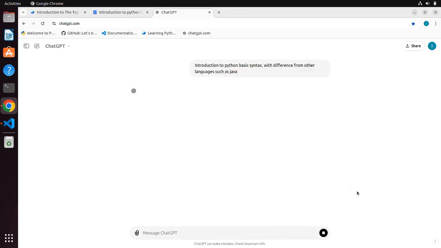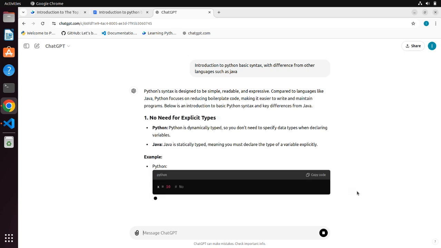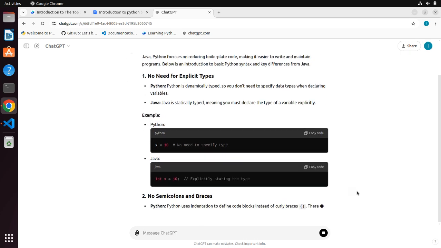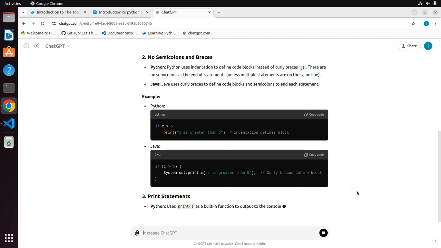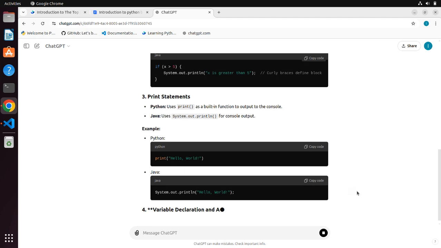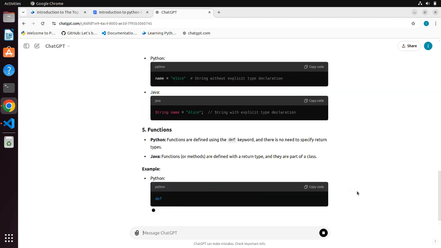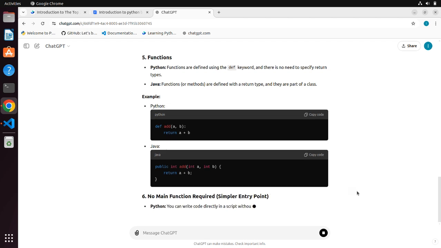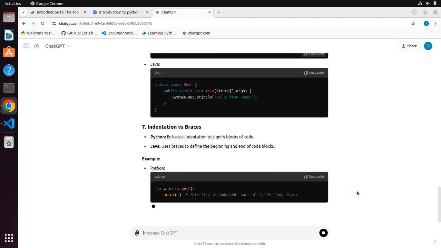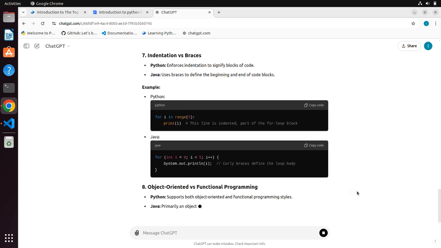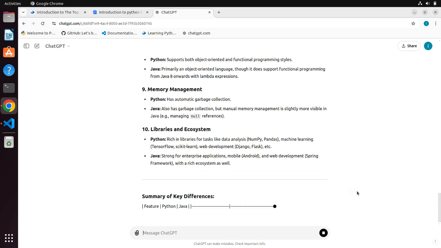Next, let's look at the second question. Ask ChatGPT the question, Introduction to Python basic syntax, with difference from other languages such as Java. Then you can get 10 knowledge points about the introduction to Python basic syntax and the differences from other languages such as Java, including no need for explicit types, no semicolons and braces, print statements, variable declaration and assignment, functions, no main function required, simpler entry point, indentation versus braces, object-oriented versus functional programming, memory management, libraries and ecosystem.